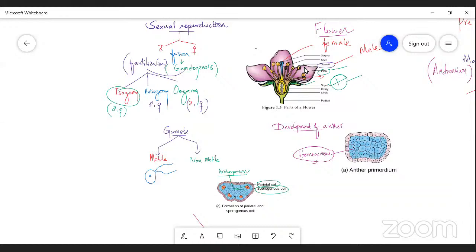What is the difference between each other? Students, I have drawn the diagrams very clearly. Yes, motile has flagella, okay, and absence of flagella in non-motile, right? Very good.